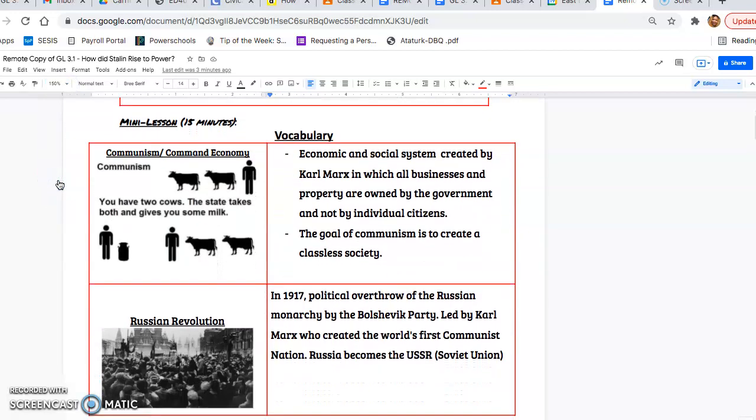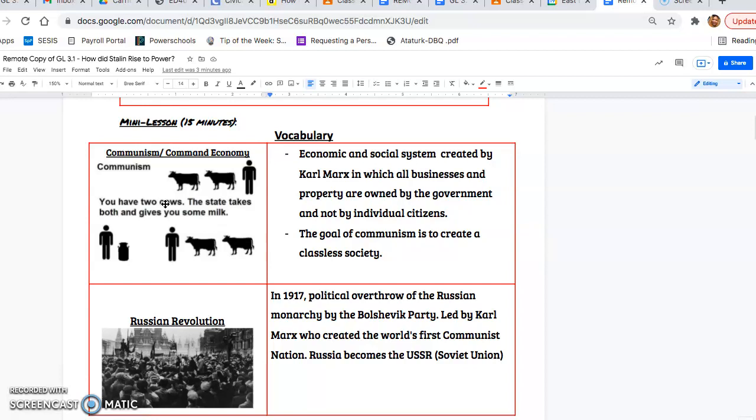So we have communism or command economy, which is basically the idea of having a classless society. So if you look at this image, you have two cows, the state takes both and gives you some milk. The idea behind that is that you don't need these cows. These cows are going to make you money. What you need is milk, right? So it's the idea of taking away anything that someone owns personally and making it part of the government, owned by the government.